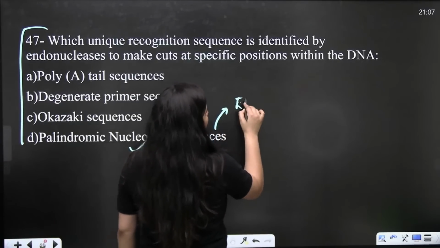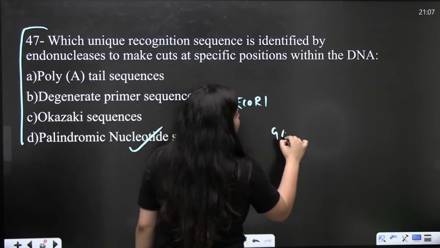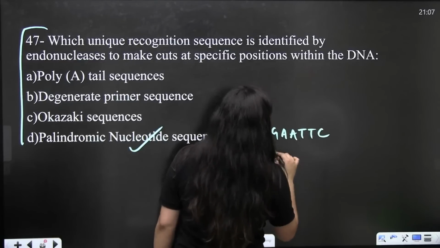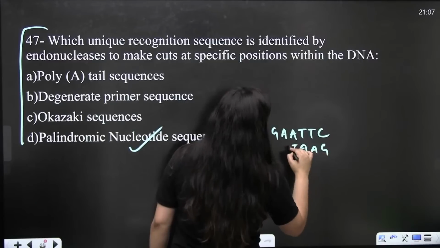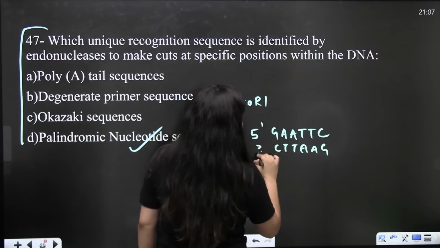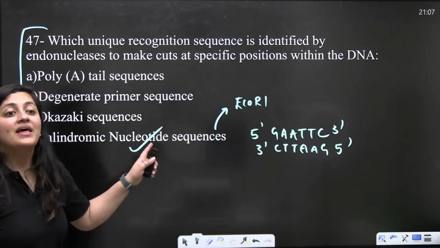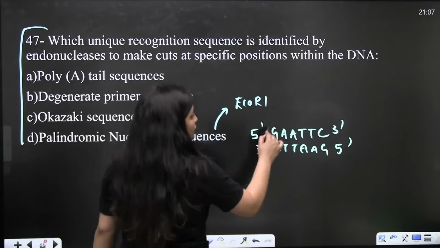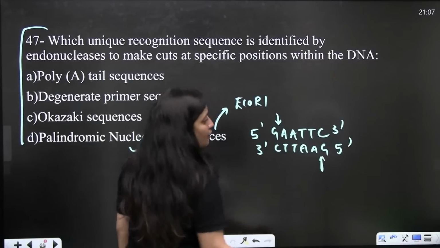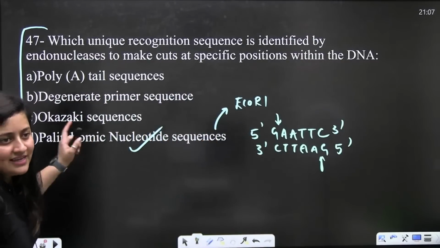Remember, EcoRI recognizes GAATTC, a palindromic sequence. This endonuclease will break the sugar phosphate backbone. So here D is the correct answer.